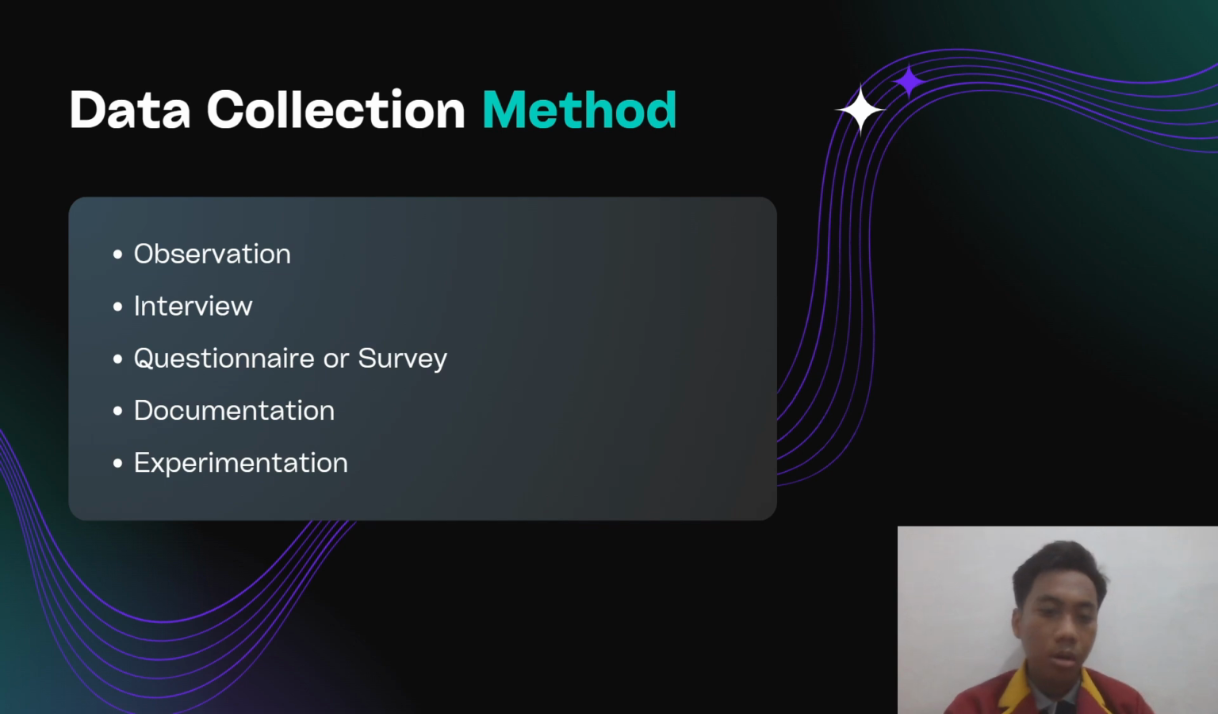Observation. Observation is a technique in which the researcher directly observes the object under study. It's usually done in the field or a specific location, and the results can be in the form of descriptive notes. This technique is suitable for research that requires an in-depth understanding of certain behaviors or phenomena.